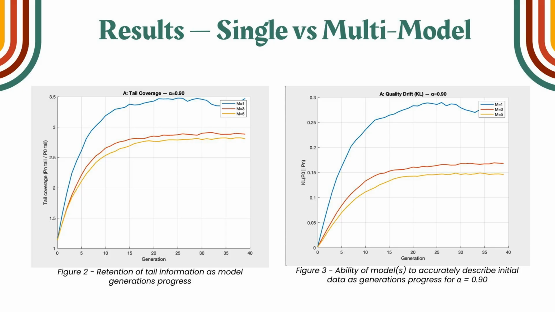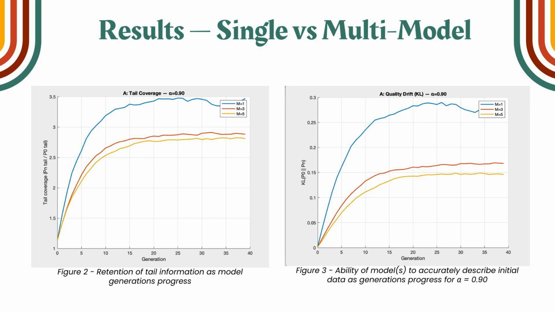Finally is the results. We wanted to see the difference between using a single versus using multiple AI models. The first one is tail coverage, which is the retention of tail information as the model generation progresses. As we see, as the number of AI models goes from 1 to 5, it increases the ability to retain the tail information with multiple models.